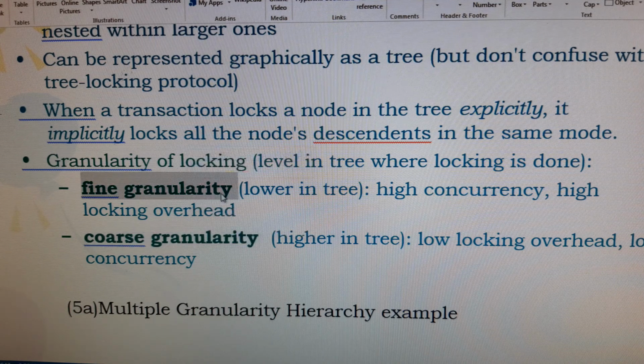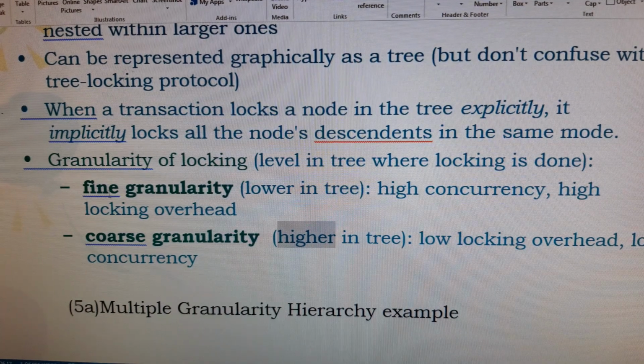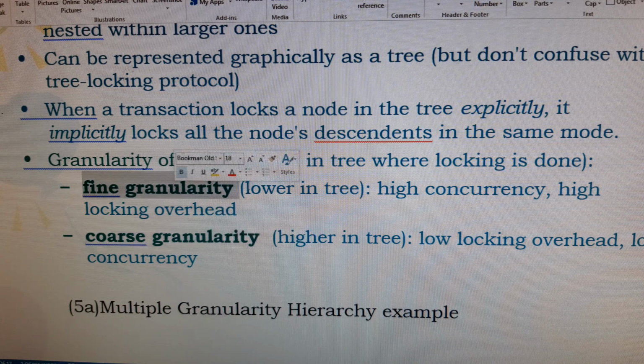Here you can observe the lower level, and here you can observe the higher level. You can observe the fine granularity, and here you can observe the coarse granularity. Fine granularity means the lower level of the tree, and coarse granularity the higher level of the tree.